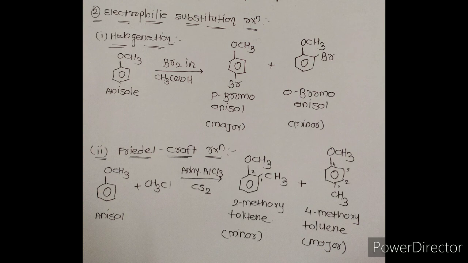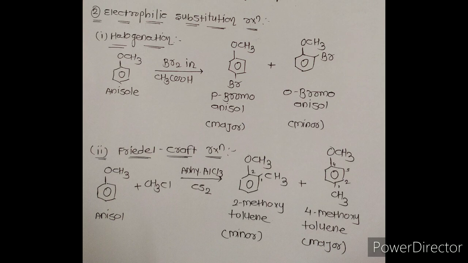Now, last topic of this chapter, electrophilic substitution reactions. Electrophilic substitution reactions mean halogenation, nitration, Friedel-Crafts alkylation, Friedel-Crafts acylation, sulfonation, etc. Now we will discuss them one by one. First one, halogenation. Halogenation means addition of a halogen group. Here, the ether group, meaning the OR group, is an ortho-para-directing group, so we get two products, that is ortho and para.